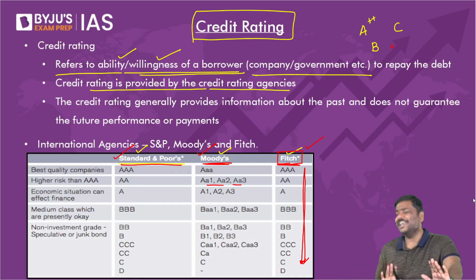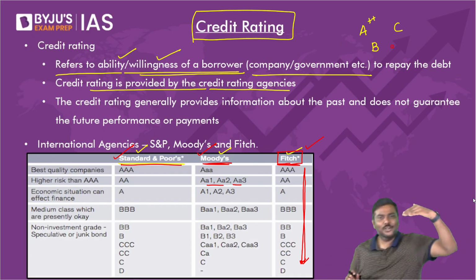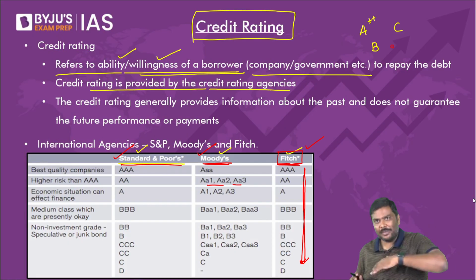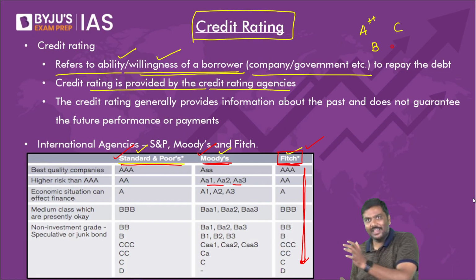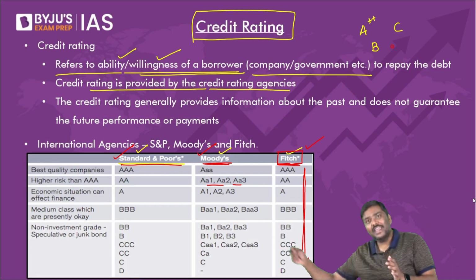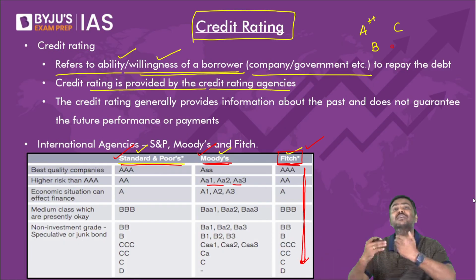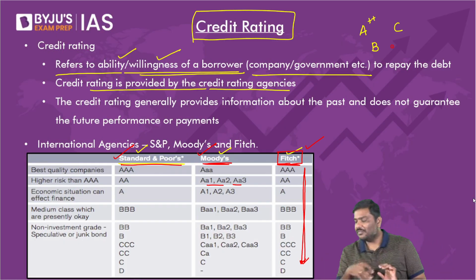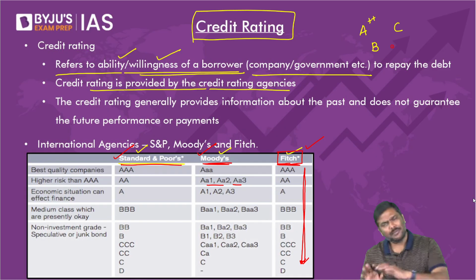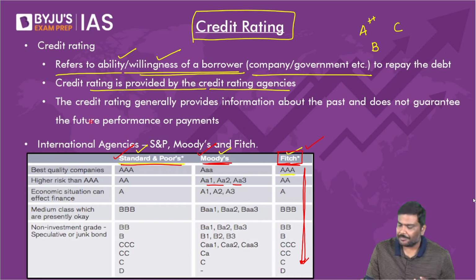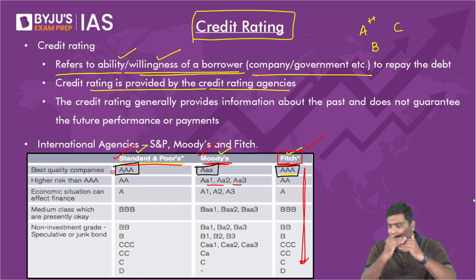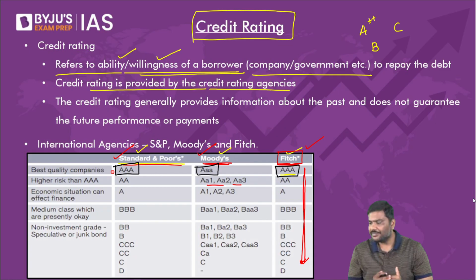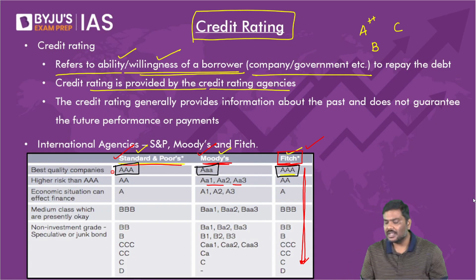The lower the grade, that is, if you move away from A towards B, C, D, what does it mean? Your performance is poor. That's a basic idea. Apply the same logic here. The highest credit rating is a triple A. And as you keep on moving downwards, credit rating will keep on decreasing.